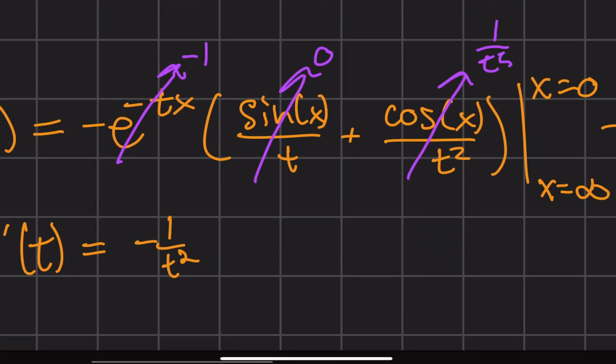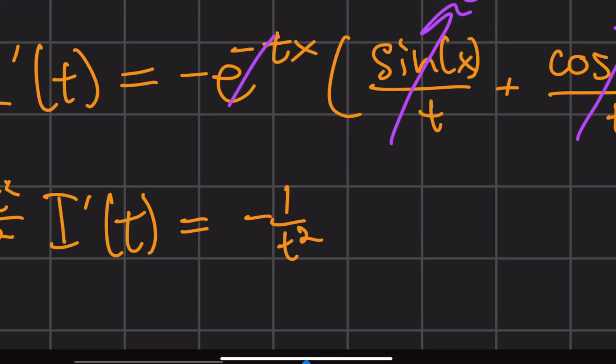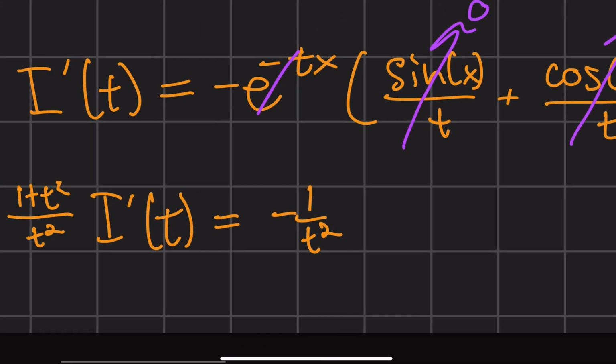Now I'm not going to bother with the infinity because at infinity, this exponential decay overtakes any periodic function, especially ones that are bounded between -1 and +1, like the trigonometric functions. This exponential overtakes that and goes to 0. So we get -1 over t squared plus 0.